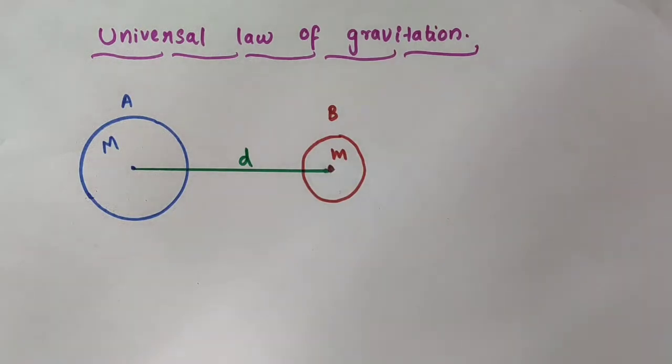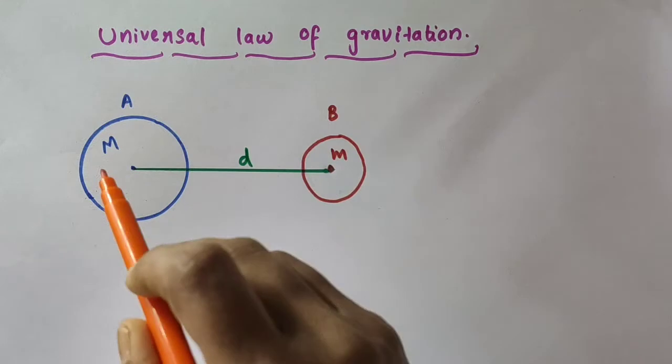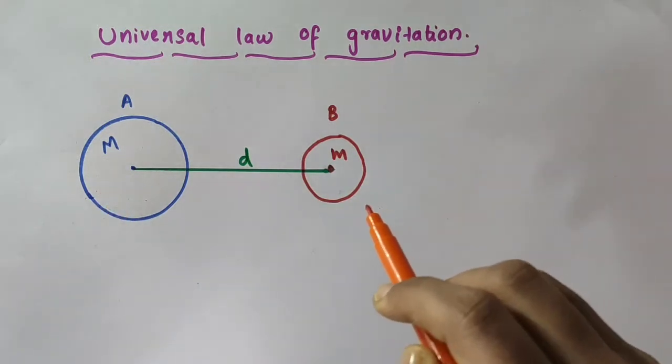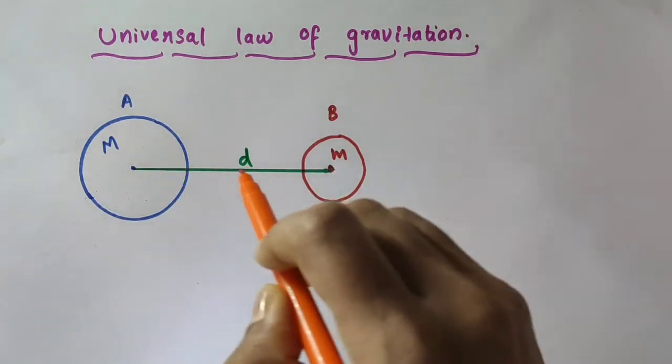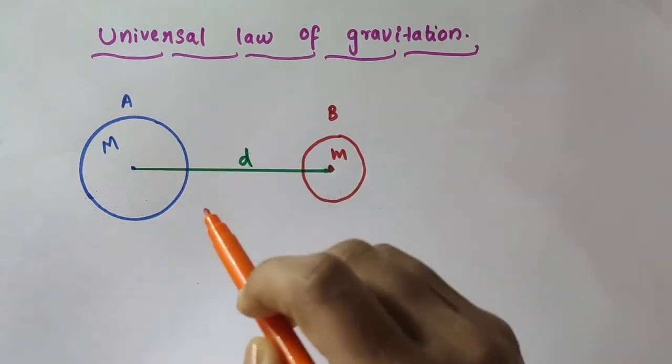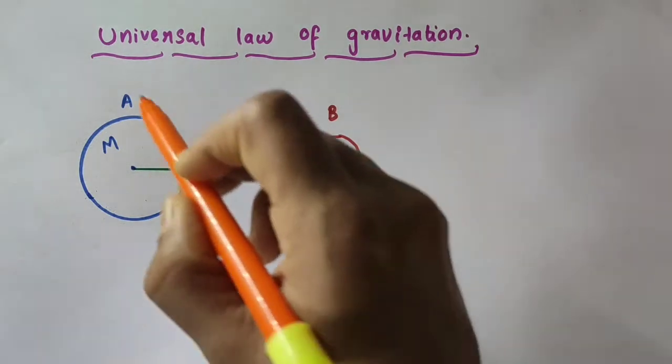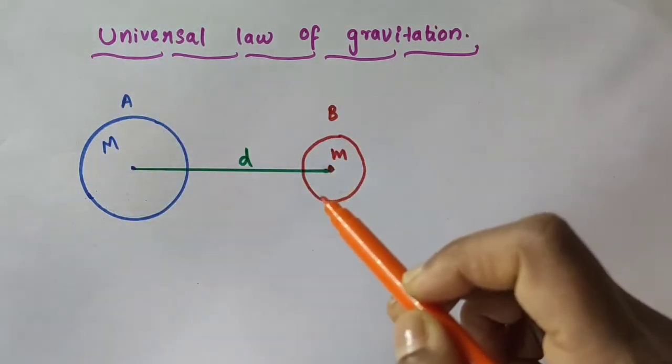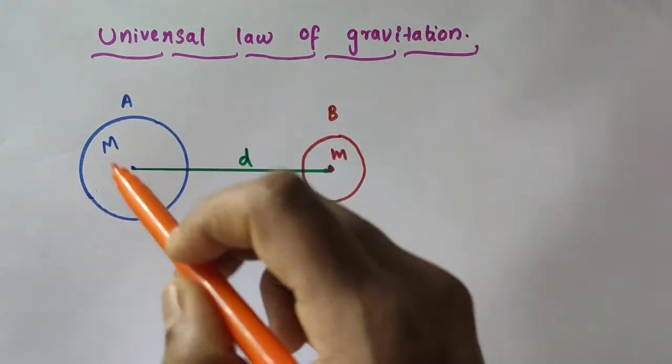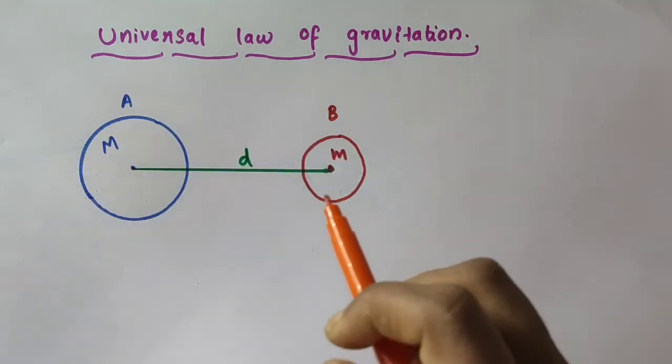Don't worry about hearing all these definitions. Let us see an example. Consider two objects, one is A, another one is B. They are kept at a distance small d from each other. Consider these two as uniform objects; masses are uniformly distributed in both the objects.